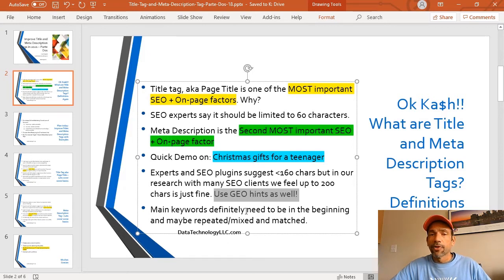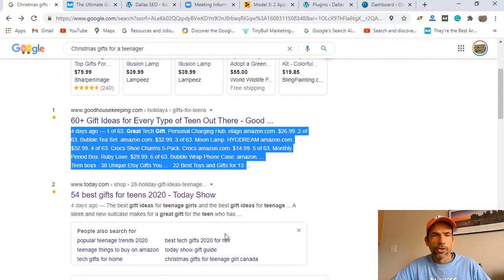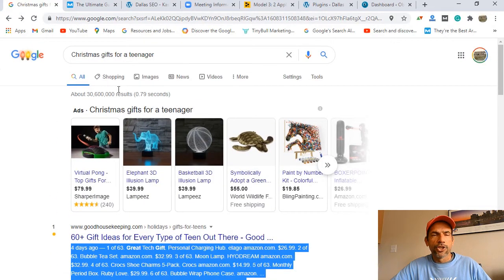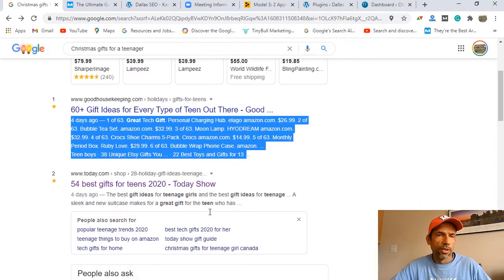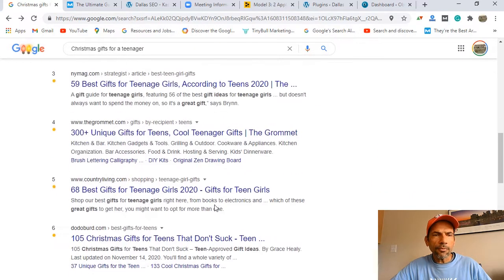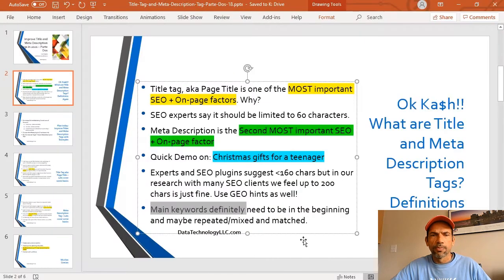Now, another important thing for a lot of these is that your main keyword really needs to be in the beginning, and maybe repeated and mixed. So again, I keep going back to this one. My search was Christmas gifts. Notice that none of these companies are putting their names first. They're starting with what I'm searching for, which is gifts and Christmas and things like that. So that's a very important point to know.